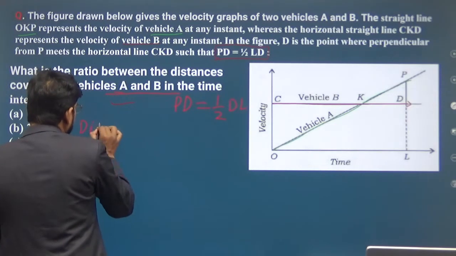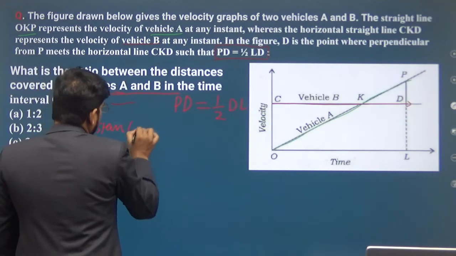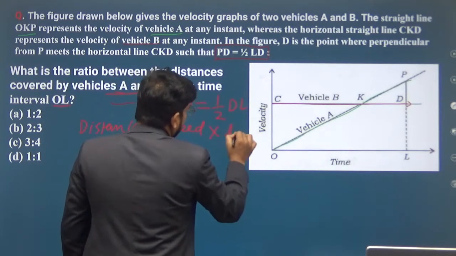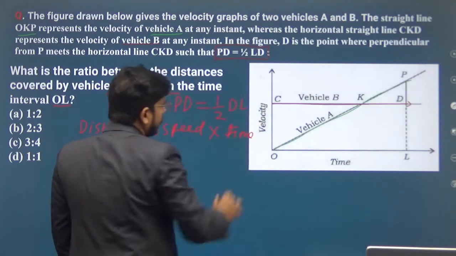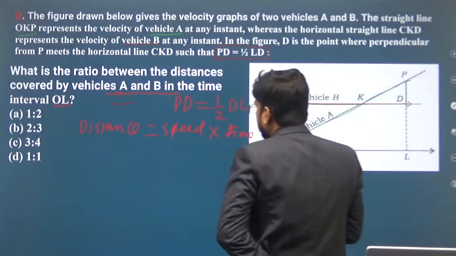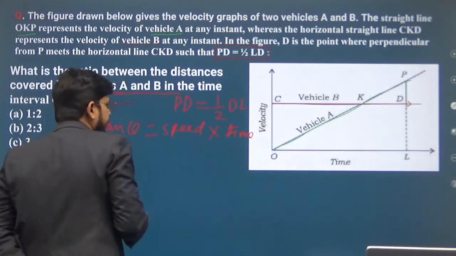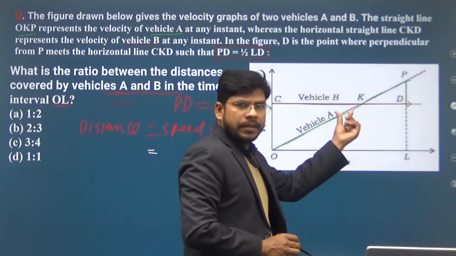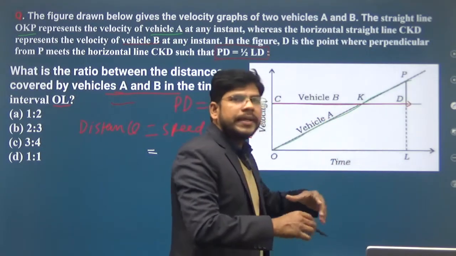Distance is equal to speed into time. So if you multiply velocity with time, you will get distance.